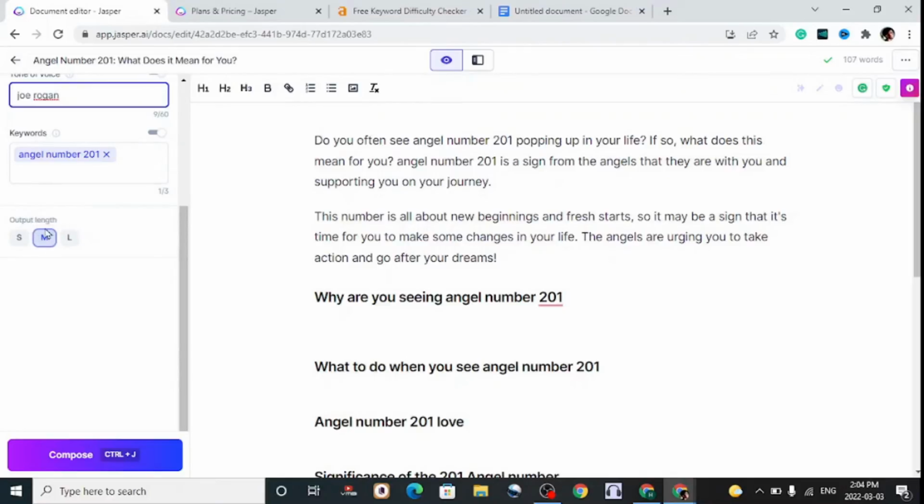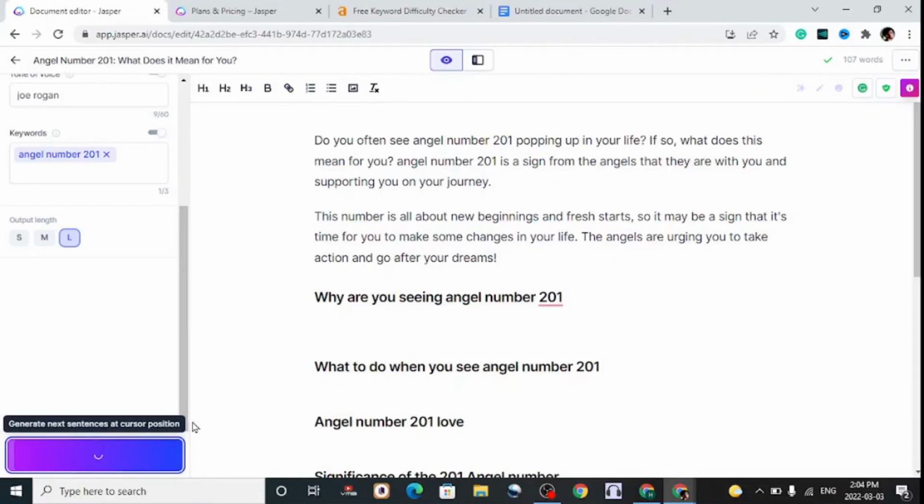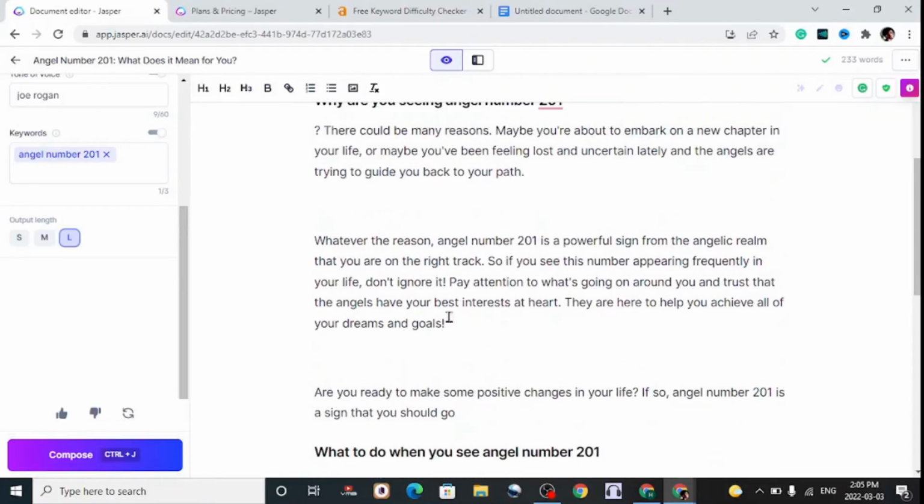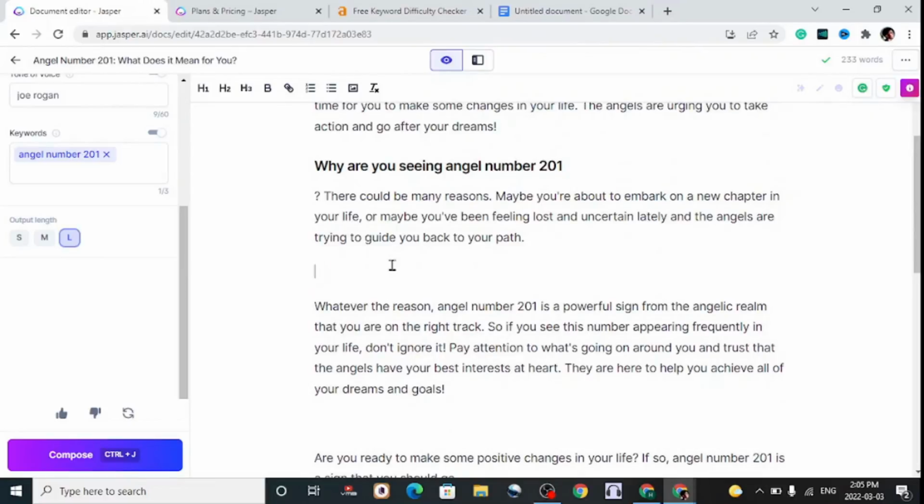And the output length, if you're writing a blog post, go for longer, but it will take up more keywords anyway. So if you have the boss plan, definitely you should go for longer. We enter the cursor right below the first subheadline, and we hit on compose. Okay, so this is what it has generated right here.